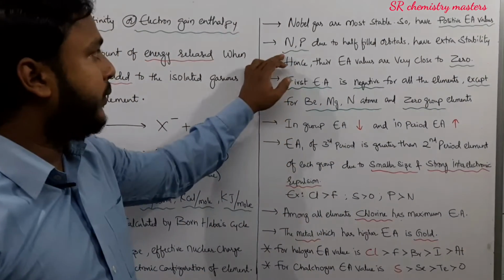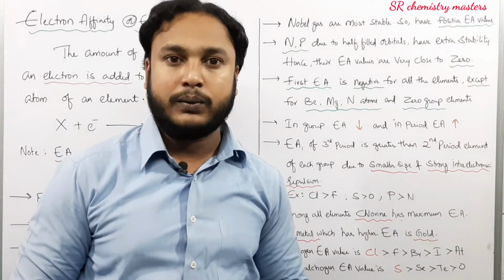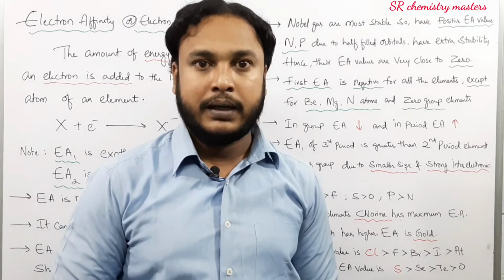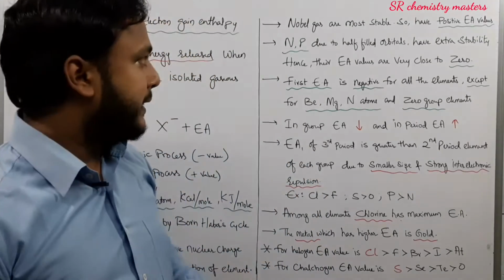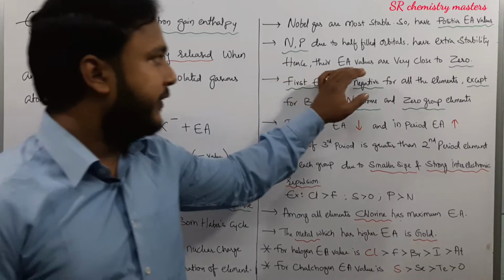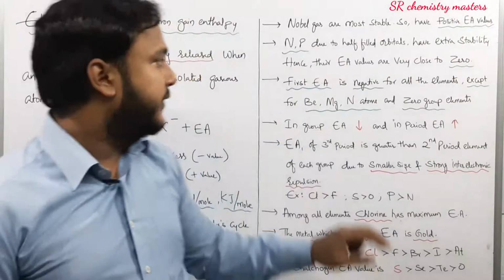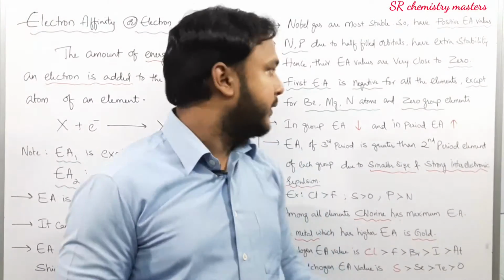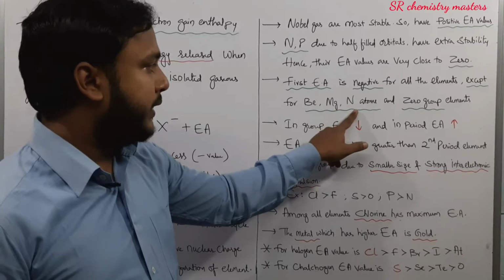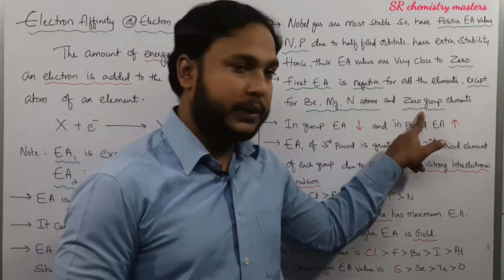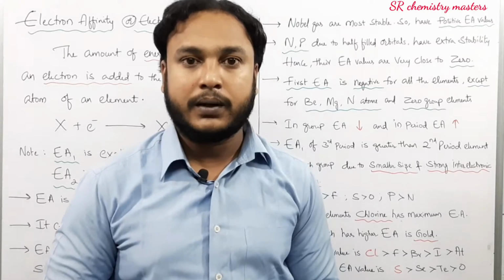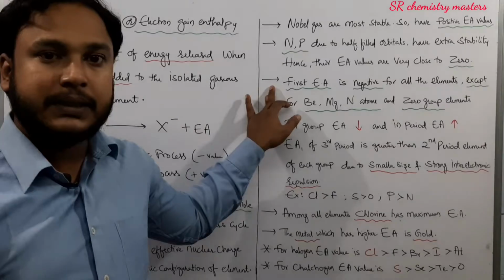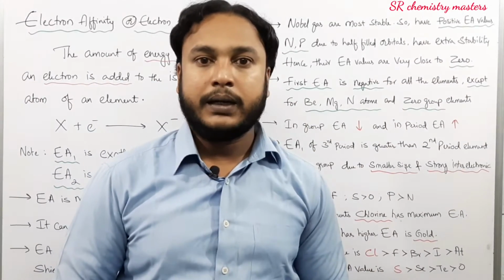And when it comes to nitrogen and phosphorus, as you know, the p orbital present in the outermost shell is half filled, because of which it attains extra stability. Hence their electron affinity values are very close to 0. The first electron affinity is negative for all the elements except beryllium, magnesium, nitrogen and also zero group elements. These 4 types of elements will not have a negative value for first electron affinity, whereas all other elements in the periodic table have a negative value for electron affinity.